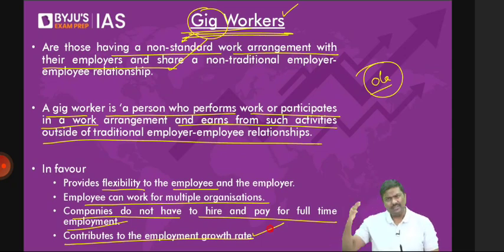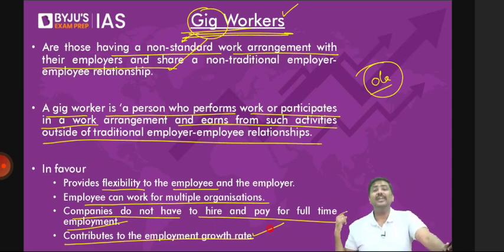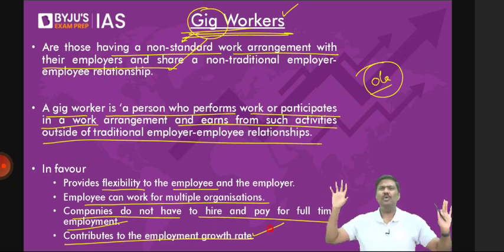And even the employees want that kind of flexibility, because there will be certain people, you must have seen in your own friend group, some people are very low risk takers. That is, they'll simply say, I don't want too much money. I want to simply become a government worker and settle down.